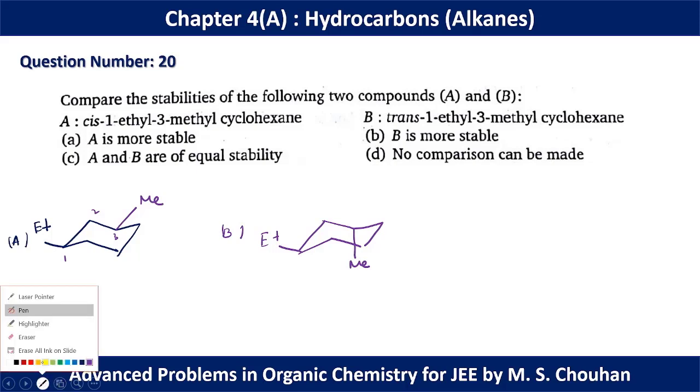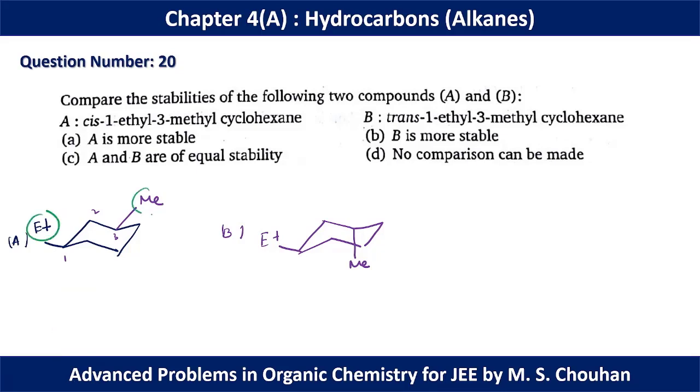As we know, the more functional groups present in the equatorial position, the more the stability of the cyclohexane. So here ethyl and methyl are both present in the equatorial position, but in this case methyl is present at the axial position, which will decrease the stability of the molecule. That represents that molecule B is less stable compared to molecule A, and that's why for question number 20, option A is the correct option.